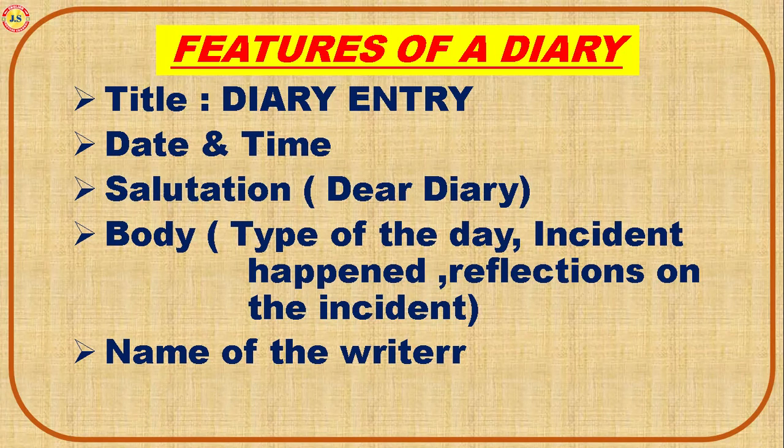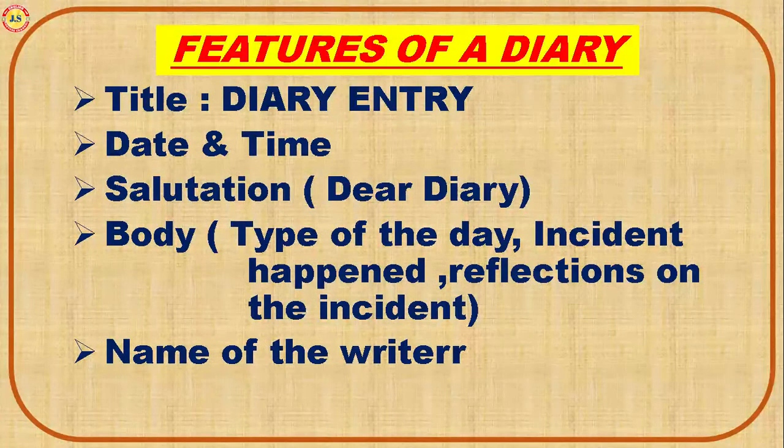Understand, we are just recording our personal document, personal expressions and personal feelings in the form of a diary. So when do we write a diary? We usually write a diary before we go to bed, at 9 o'clock, 9:30 or 10 o'clock at night. Next, after writing the salutation, it is better to leave one blank line.